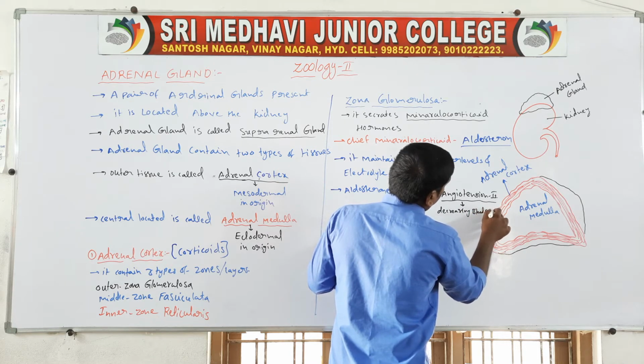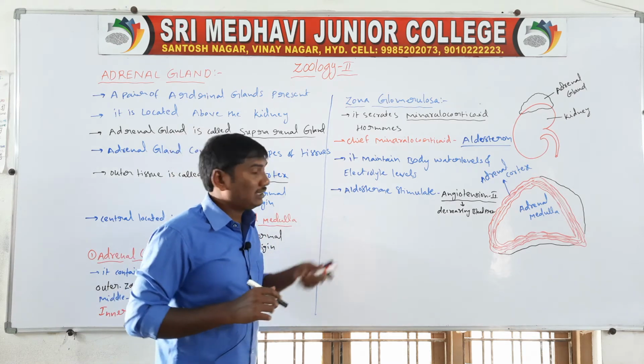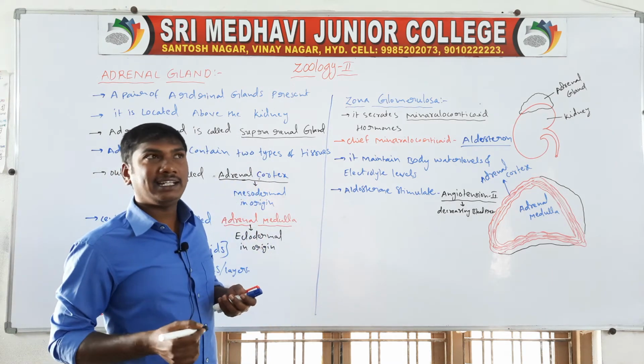Another function of aldosterone is mainly on the renal tubules.